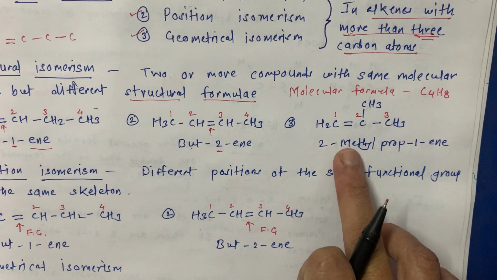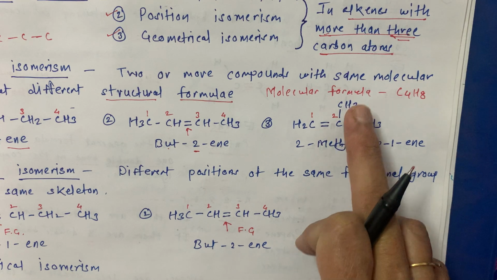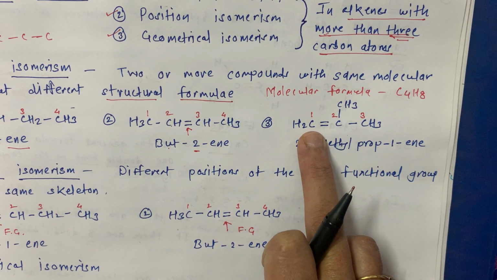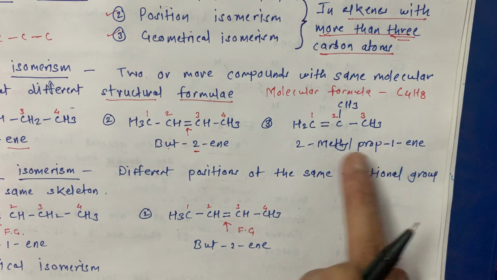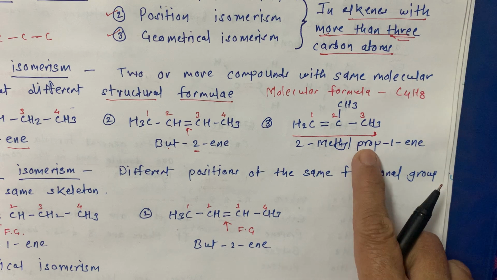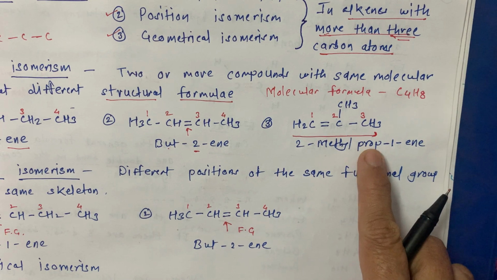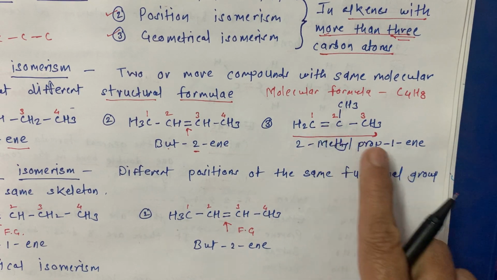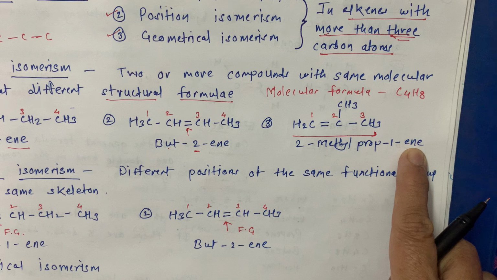Now see this example. On the second carbon there is the methyl group, which is the branch, and on the first carbon there is a double bond, and in the straight chain there are 3 carbons, and that's why this is prop, a derivative of prop. So that's why here prop, and then on the first carbon there is a double bond and ending with ene.